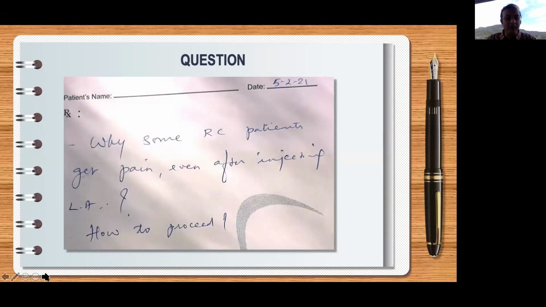So why do some RC patients get pain even after injecting local anesthetic solution, and how to proceed? Again, a similar background question, and the answers are there in that whole webinar which we have. Such a favorite question of dentists, these questions keep coming again and again. And believe me, we all say well begun is half done. So if the beginning is good, a lot of things are done already, right? The same thing happens over here.